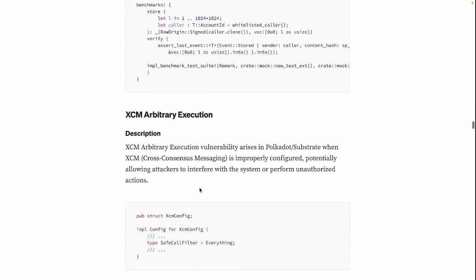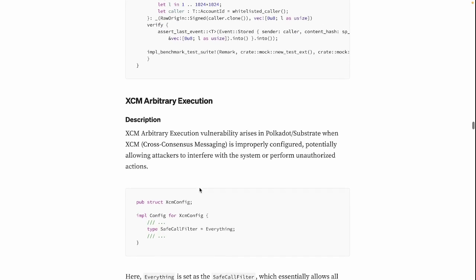Let's move on. XCM arbitrary execution. Let's see what it is. XCM arbitrary execution vulnerability arises in Polkadot Substrate when XCM, the cross-consensus messaging, is improperly configured, potentially allowing attackers to interfere with the system or perform unauthorized actions.